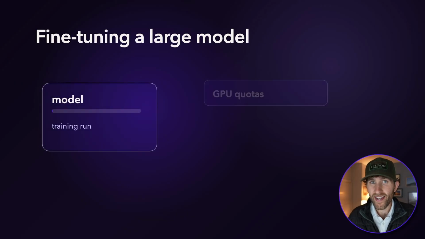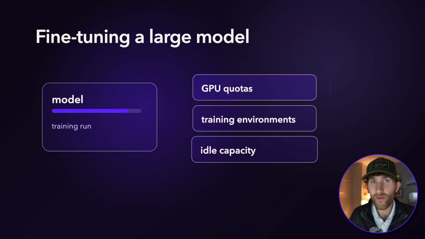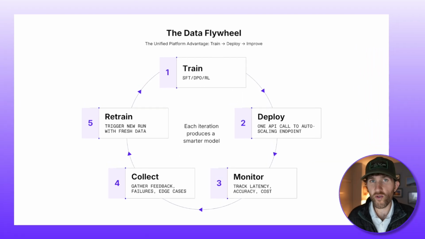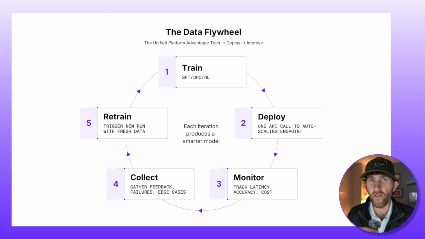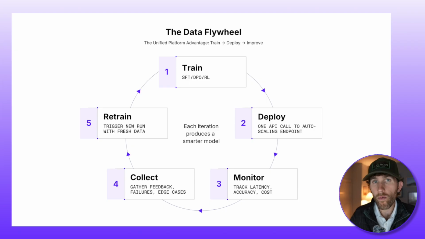Fine-tuning a model this size usually means wrangling GPU quotas, standing up training environments, and paying for expensive capacity that sits idle in between runs. And that overhead often costs more than the actual training. So our serverless training API takes all of that off your plate. You point a standard Python loop at one endpoint, attach to a warm pool of GPUs in seconds, and pay per token instead of by the reserved hour.